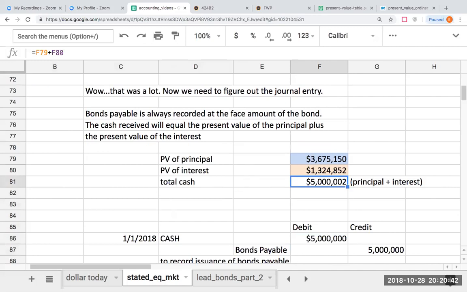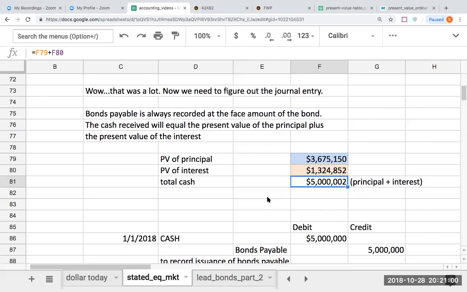And wow, that was great, meaning I issued a $5 million bond and I'm getting $5 million cash. You're insane. Why did you just do that? It's because when we are doing an issuance where the stated rate of interest and the market rate of interest are exactly the same, the bond will issue at face value.